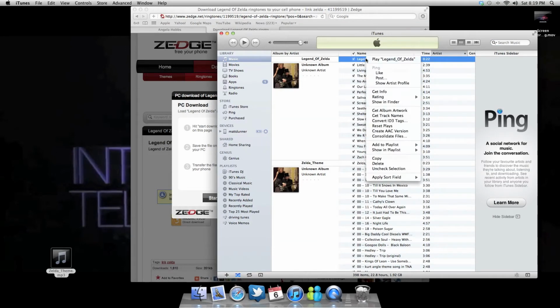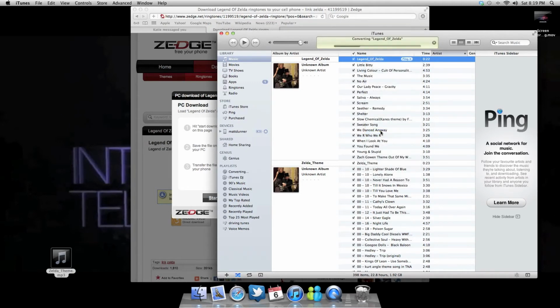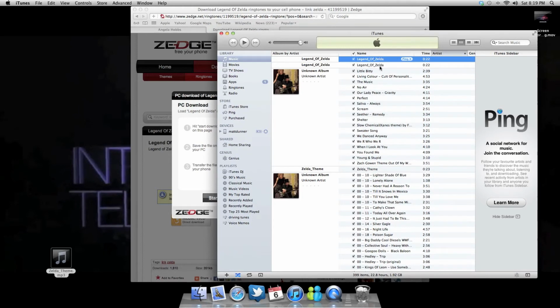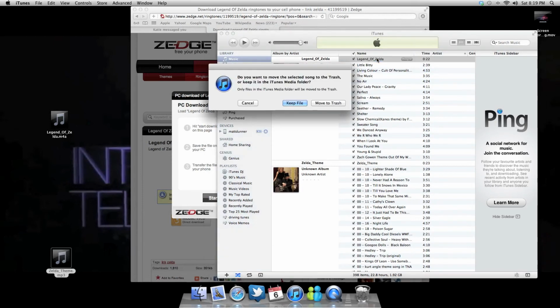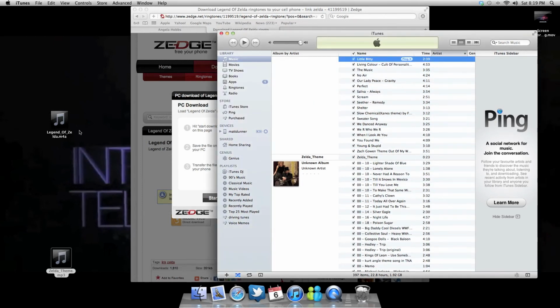You're going to right click and create an AAC version. Which is right here. And you're going to drag that out of iTunes. And then you're going to want to delete both of these. Then over here where it says Legend of Zelda M4A, you're going to want to click that and change the A to an R.